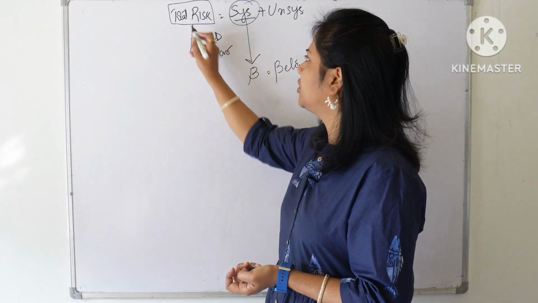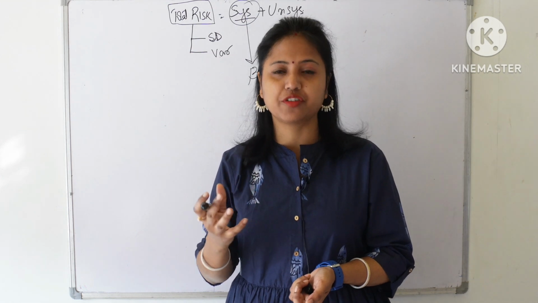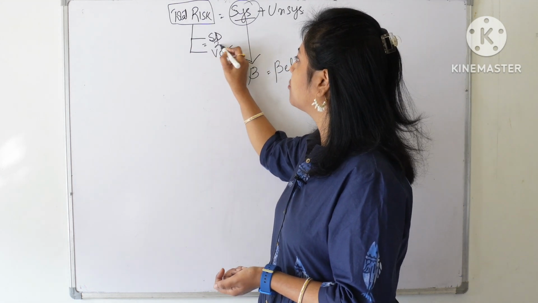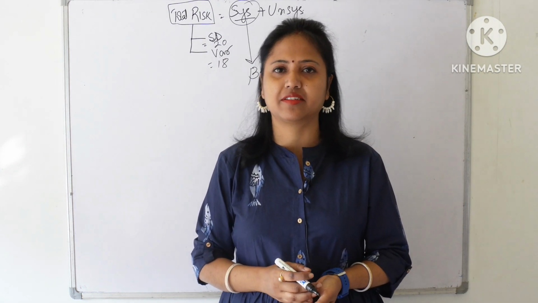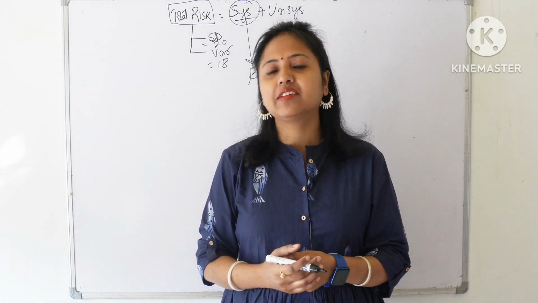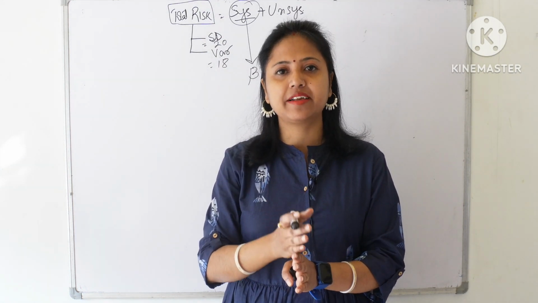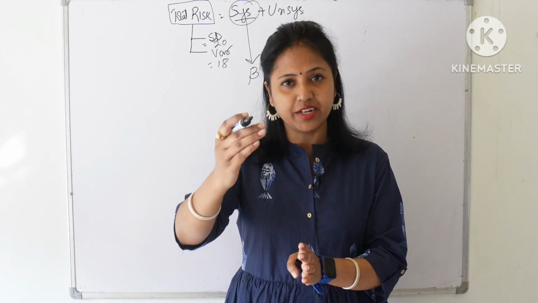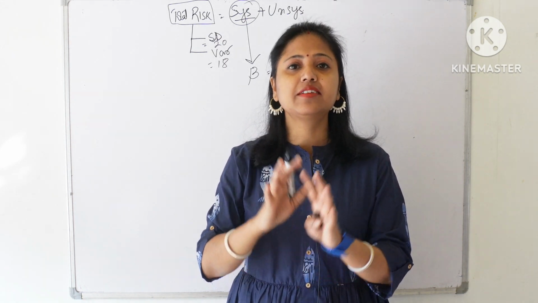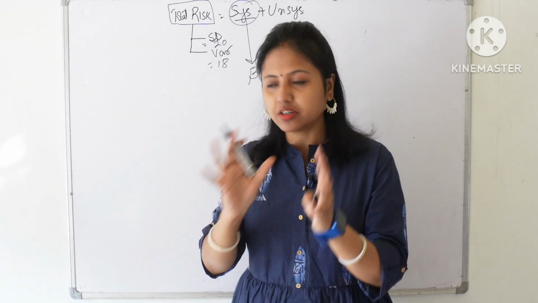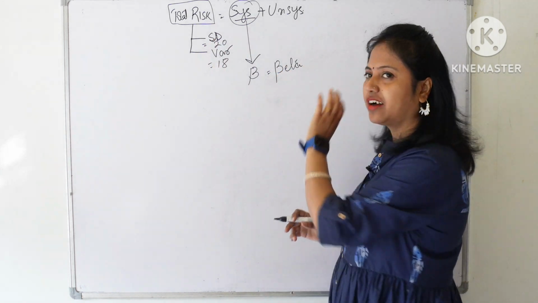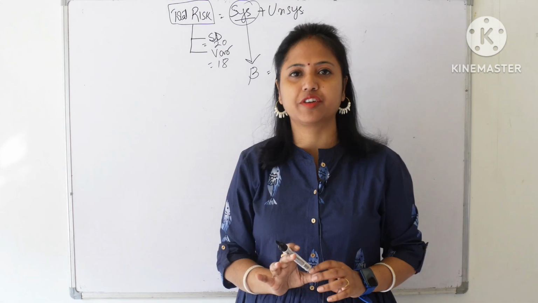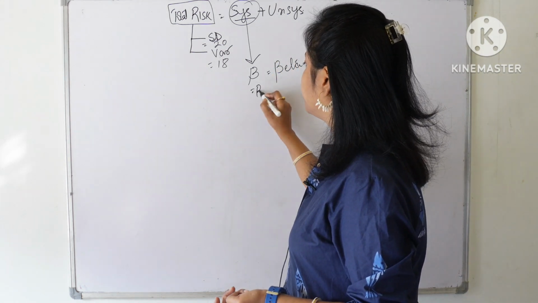When we say standard deviation and variance are the measures of total risk, when we get the values, they come out as some number. Say 20 is the standard deviation or 8 is the variance. Now what does this mean? This means that a security price has the chances of varying 20 or 18. This is an absolute value. This is a number, 20 and 18. But on the contrary, beta is not an absolute measure of risk. Rather, it is a relative measure of risk.